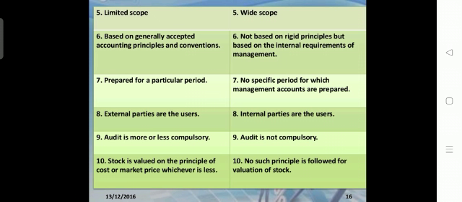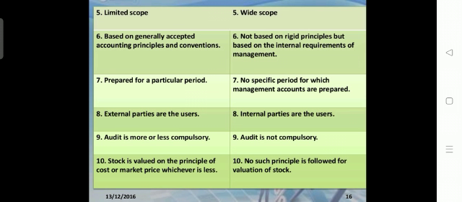Another difference is limited scope. Under financial accounting there is a very limited scope. Whatever is in the accounting standard, the same thing you need to follow. But management accounting has a wide scope, because many subject matters are covered. You can use any tools and techniques, like cost accounting, controlling techniques or statistical methods. Like that, a wider scope is available under management accounting to conduct the analysis.